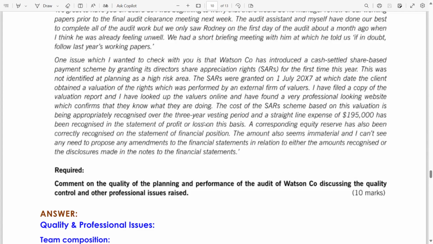So there is a vesting condition, which is 3 year vesting period means you have to be in that company for the 3 years, and a straight line expense of 195 has been recognized in the SOPL. A corresponding equity reserve has also been correctly recognized on the SOFP. The amount also seems immaterial, and I can't see any need to propose any amendments to the financial statements in relation to either the amounts recognized or the disclosures made in the notes to the financial statements.